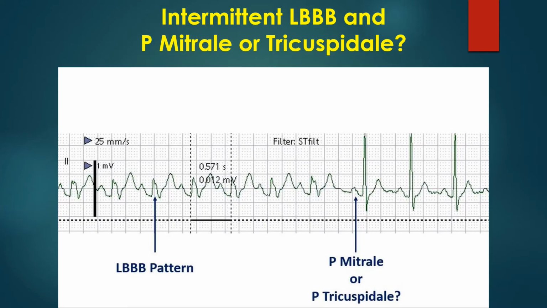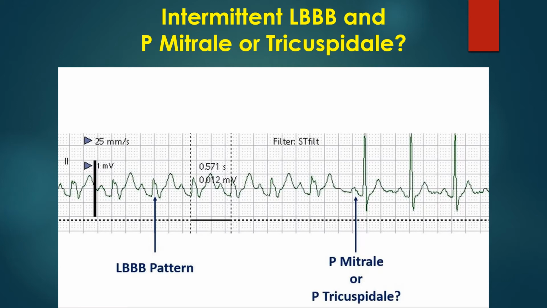This can be considered as phasic aberrancy, which is rate dependent. Classically, rate dependent left bundle branch block is deceleration dependent rather than acceleration dependent. Acceleration dependent block is usually right bundle branch block.